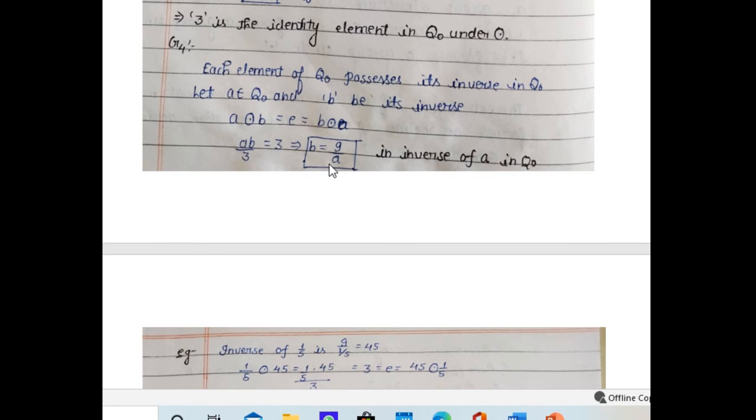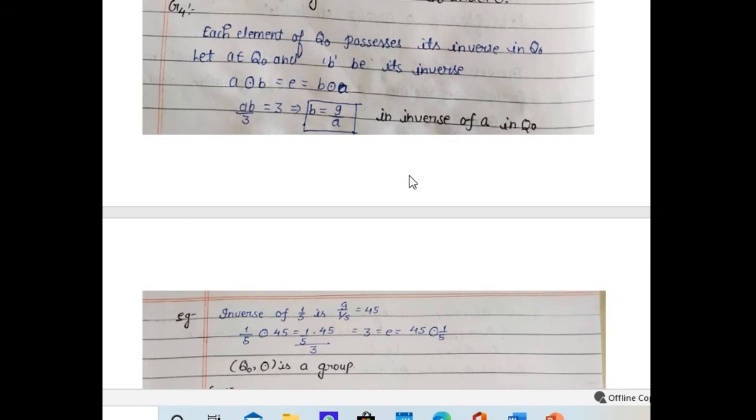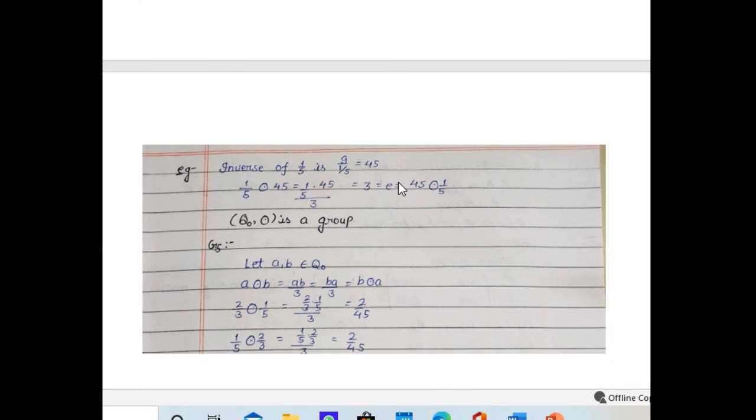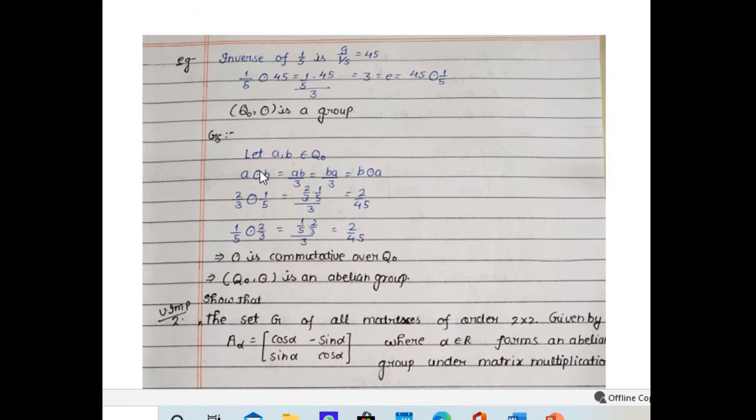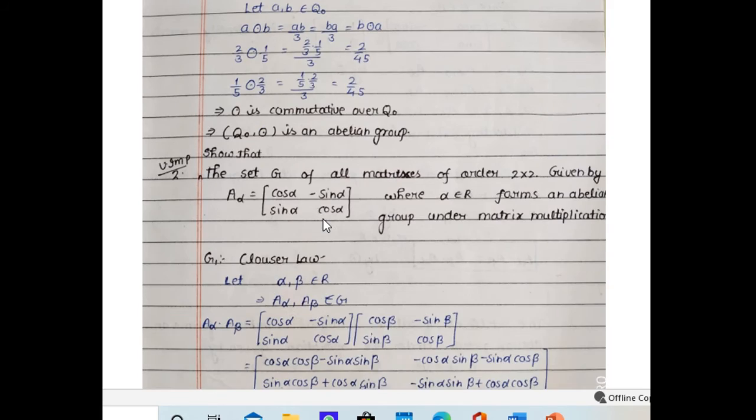So if A is any positive rational number, then 9 by A is again a positive rational number. So each element of the set possesses a multiplicative inverse. So it is easy to see that all 4 properties of a group are satisfied by this set. So it is an algebraic structure, and this algebraic structure is a group. In addition, it is easy to see that this operation is commutative. So it is an abelian group.